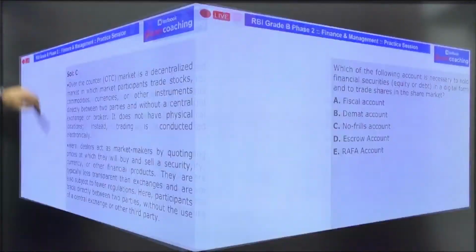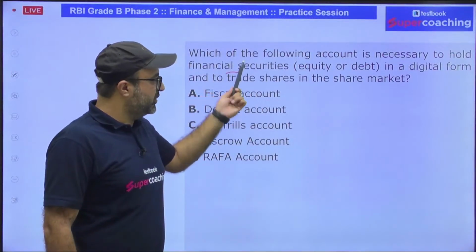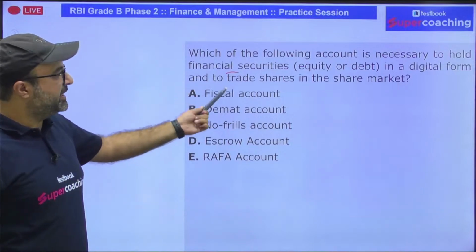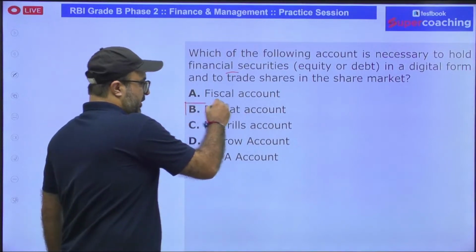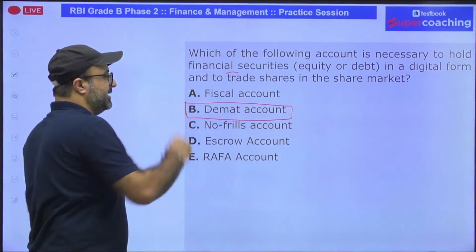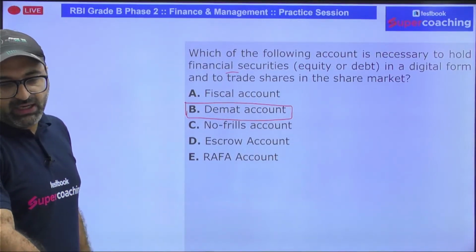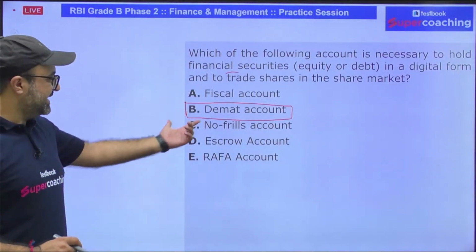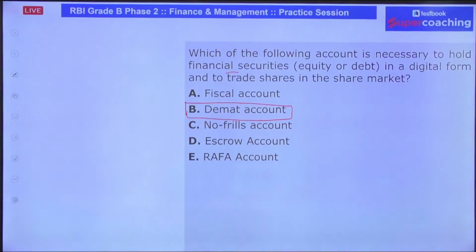Which of the following accounts is necessary to hold physical securities in a digital form and to trade shares in the share market? So if you want to hold your stocks, your bonds in a dematerialized form, what do you need? Sir, in that particular case, you need a demat account. Demat stands for dematerialized, and it is a necessary account to hold financial securities, and these securities are held in digital form.